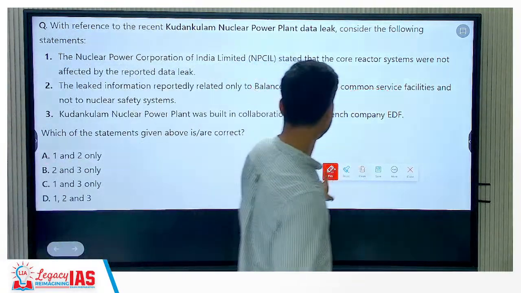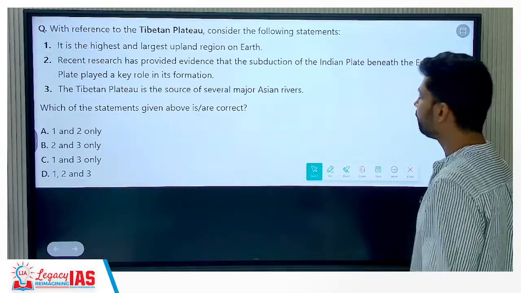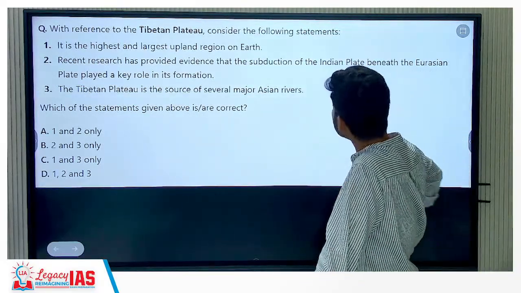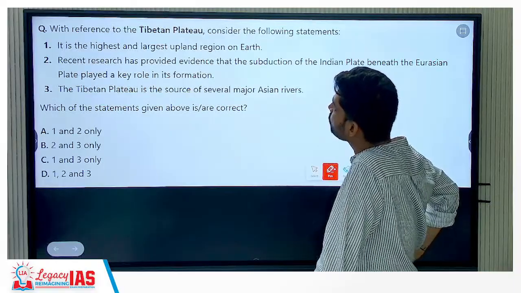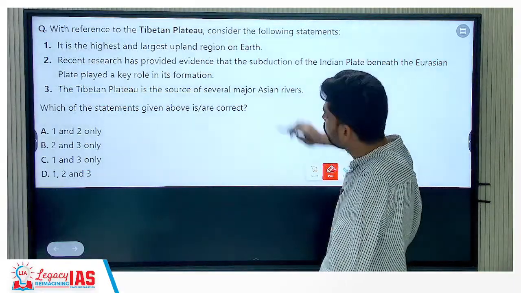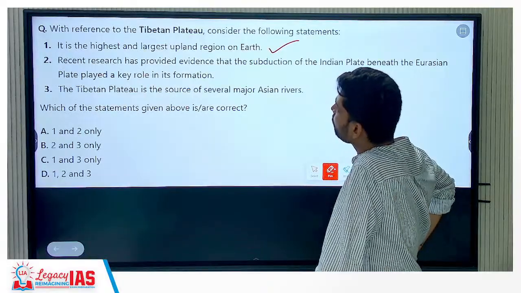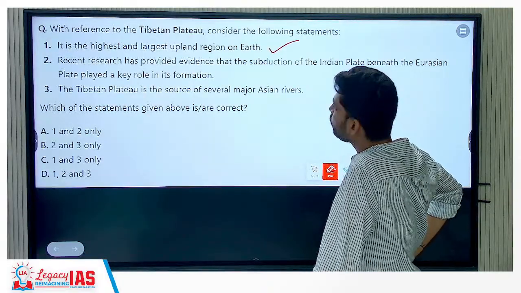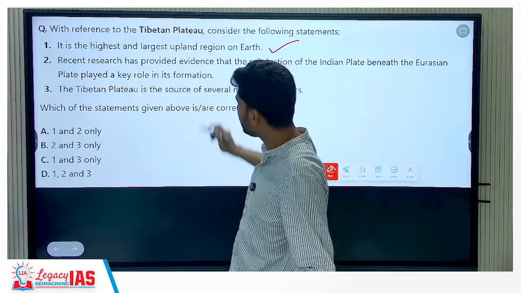1 and 2. Then next is with reference to the Tibetan Plateau. Consider the following statements. It is the highest and largest upland region on the earth. Both we have seen to be correct. Recent research has provided evidence that the subduction of the Indian plate beneath the Eurasian plate played a key role in its formation. That is also correct.